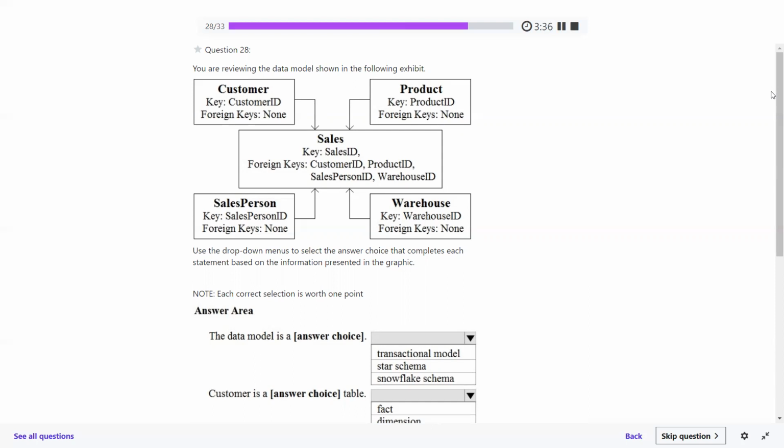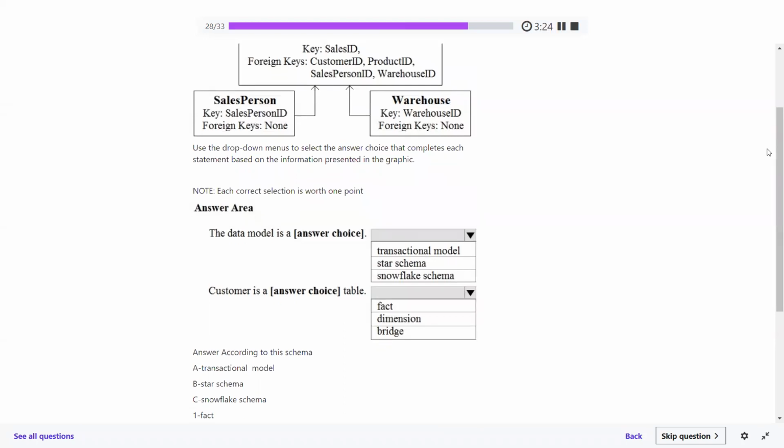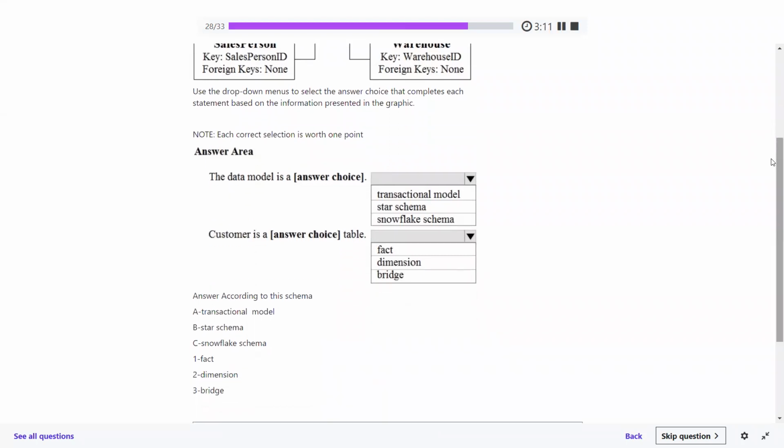Use the drop-down menus to select the answer choice that completes each statement based on the information presented in the graphic. Each correct answer is worth 1 point. Data model age. Fill in the blanks: transaction model, star model, and snowflake model. And the customer age: dimension, fact, dimension, and bridge. Answer to this schema. So transaction model, star schema, and snowflake, dimension, fact, dimension and bridge.